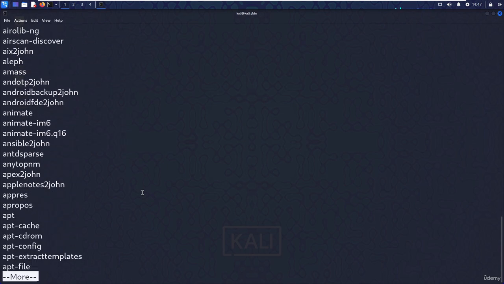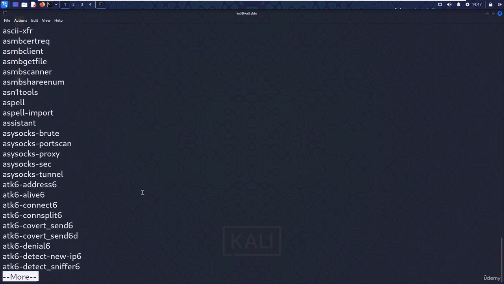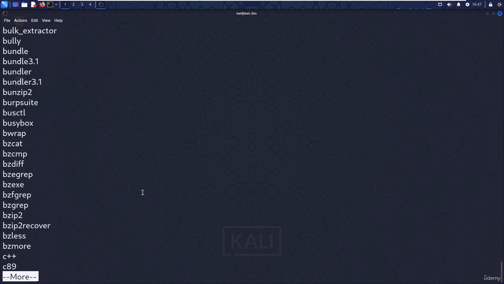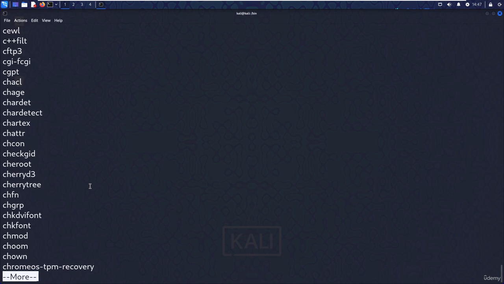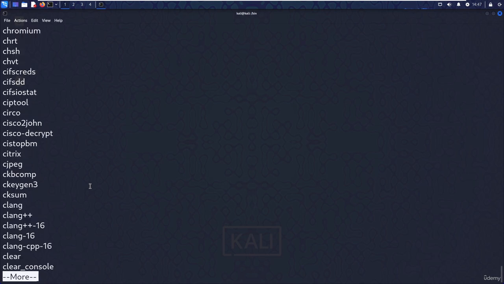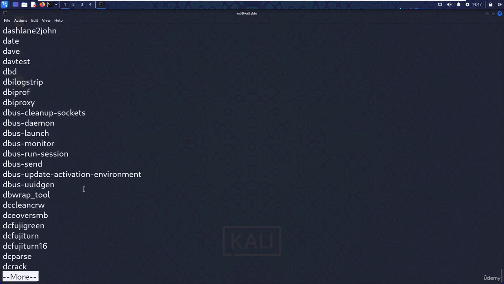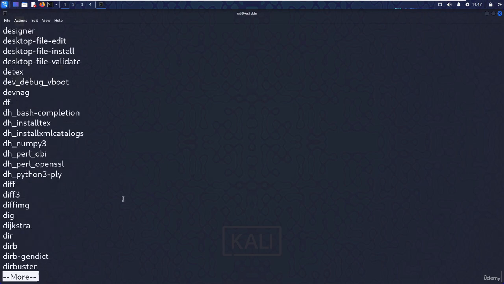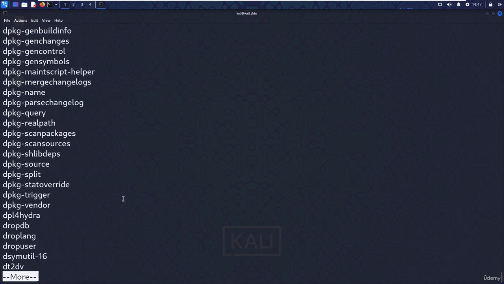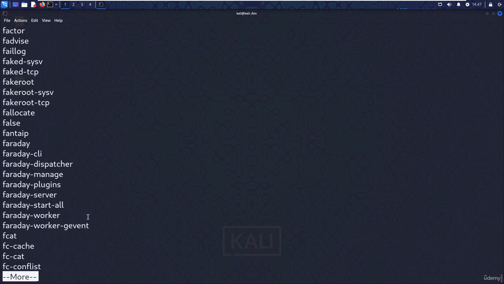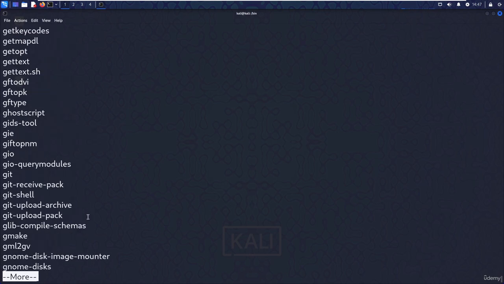Let's go to the C section. I'm just showing you those commands so that you can quickly recognize them. Here is cp, the copy command, the ls command, and the date command. All those commands are basically also files, and you can read them. So you can see all the things are there.